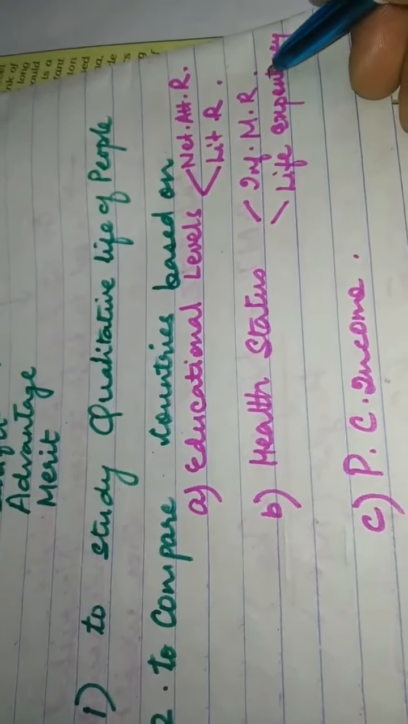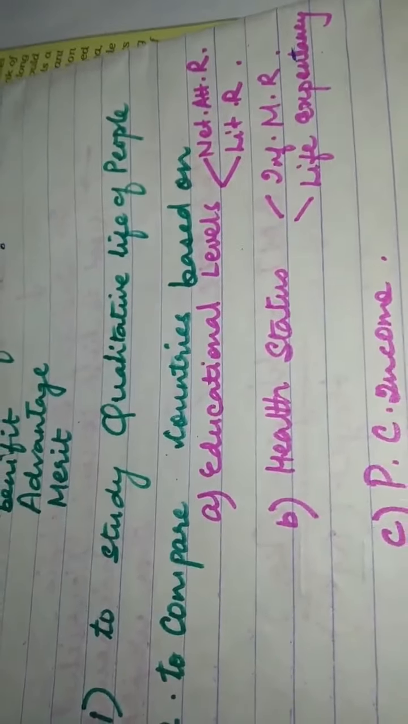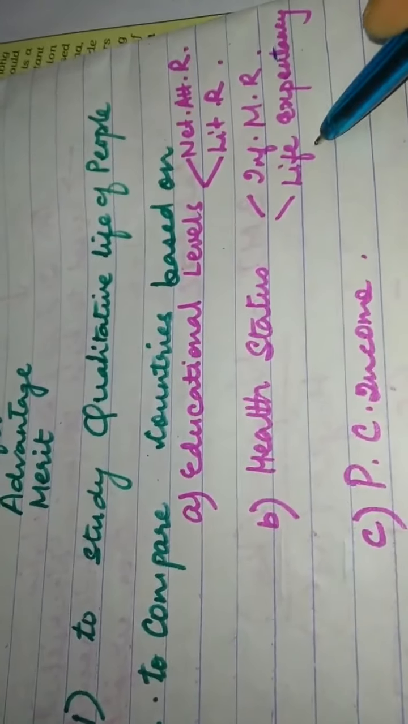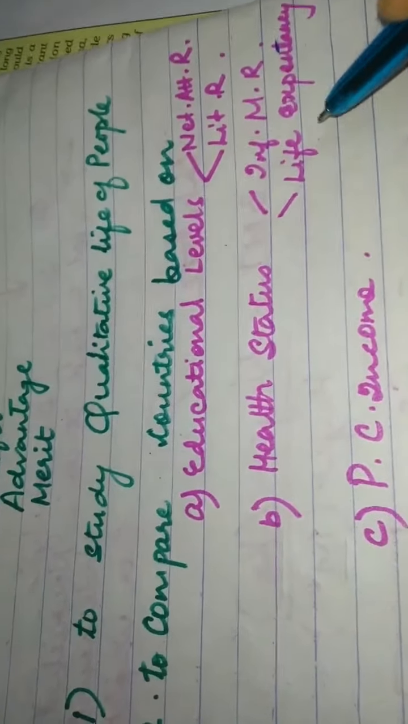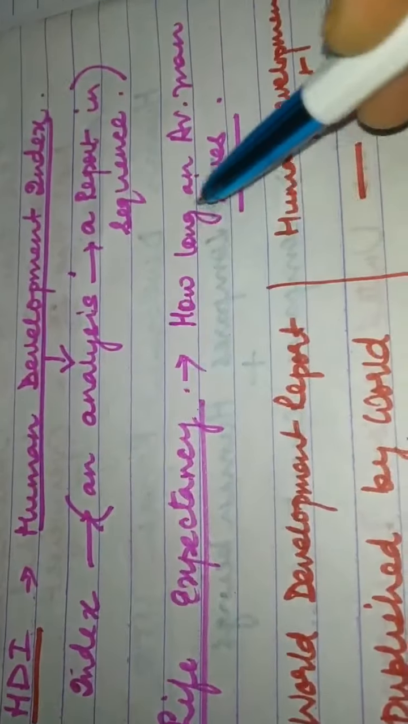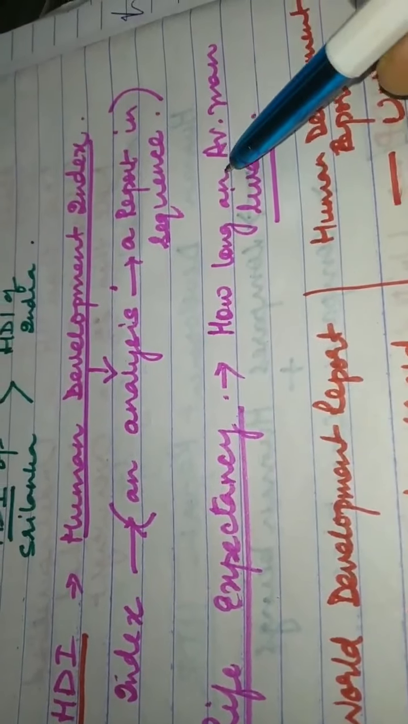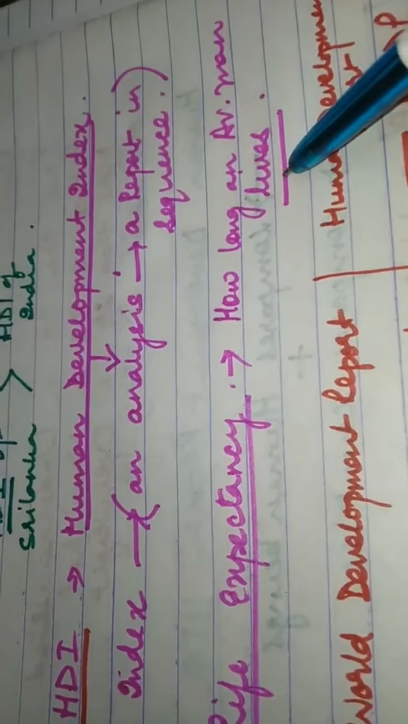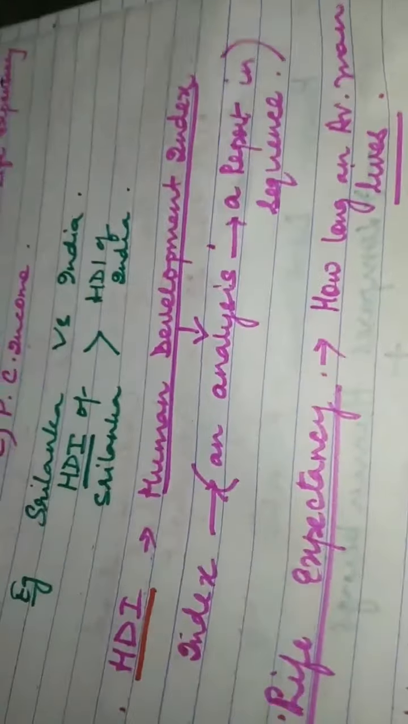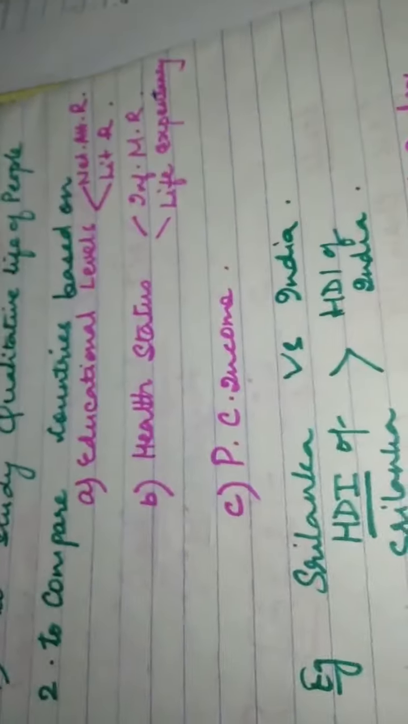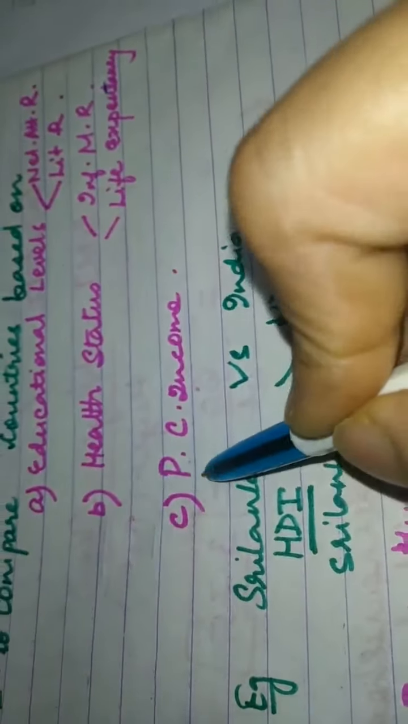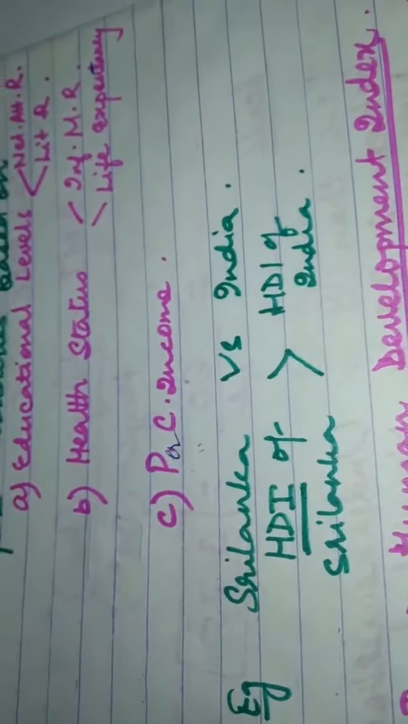So what is life expectancy? Life expectancy is how long an average man lives. Okay, so I have written it over here. What is life expectancy? Life expectancy means how long on average a common man lives. Okay, so that is life expectancy. Then we have the per capita income.